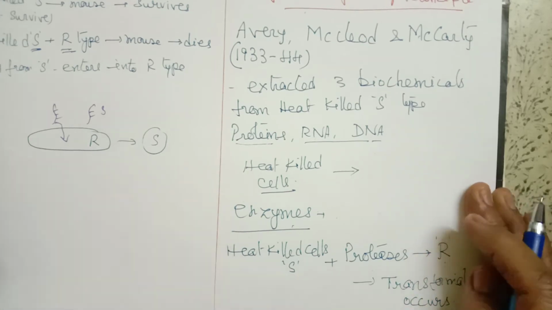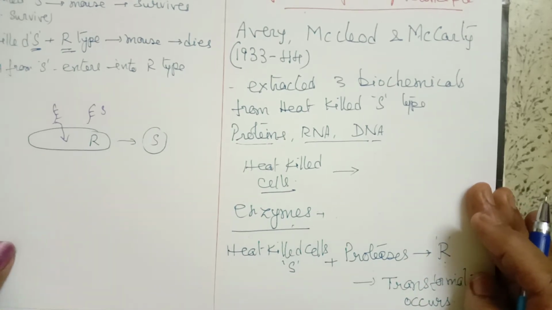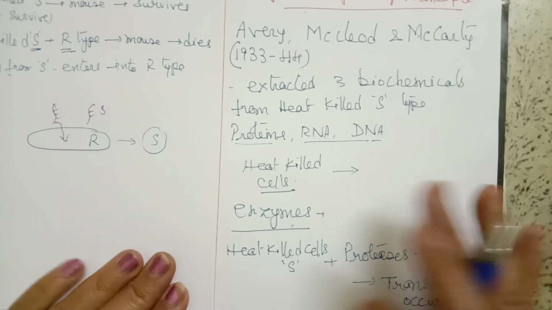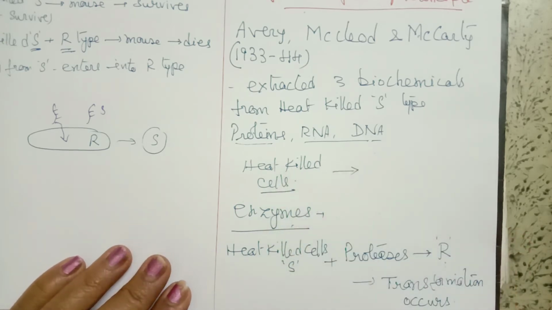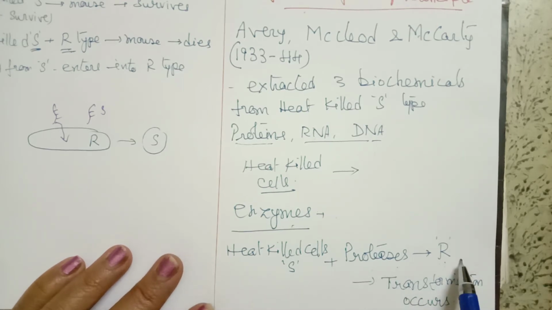I hope you are understanding this experiment using the enzymes. So heat killed cells are taken first. From that, other substances like lipids and carbohydrates are removed, and then only these substances are present, that is proteins, RNA and DNA, to make sure which is bringing about transformation, whether it is a protein or RNA or DNA. So to this heat killed cells, first proteases were added, then injected into R type, they found that transformation is occurring.